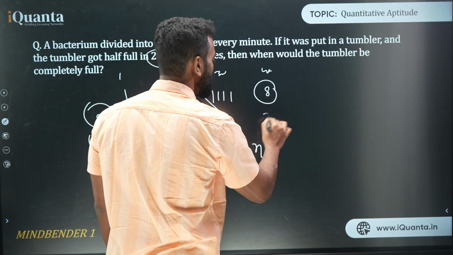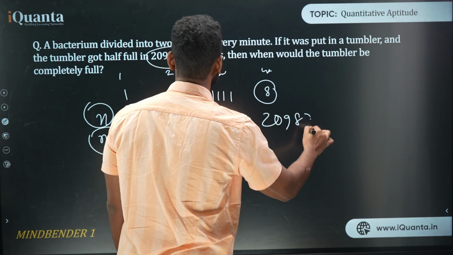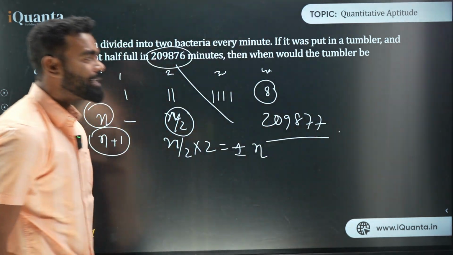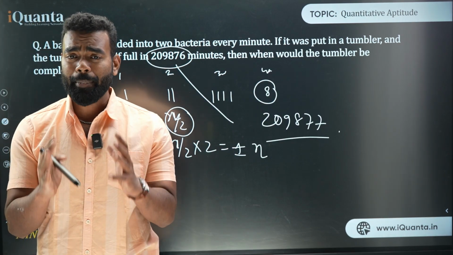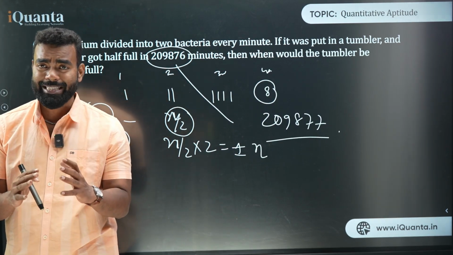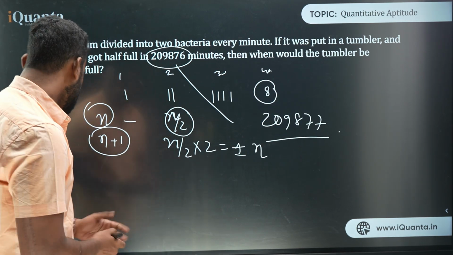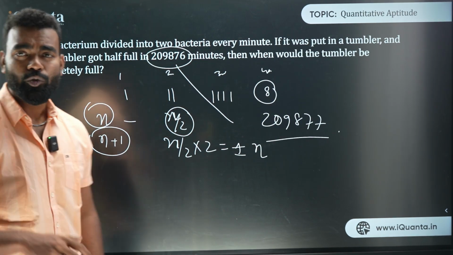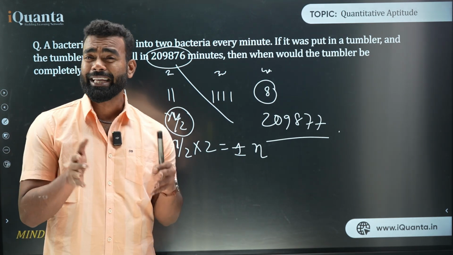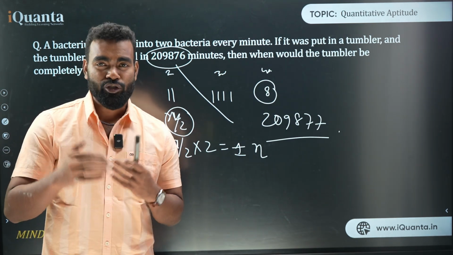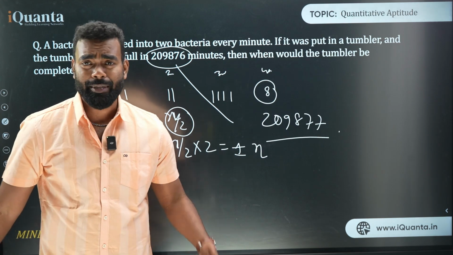So your answer is 209,877. In this number of minutes, the tumbler will be completely full. So you have to understand this thing. This is like a very generic kind of question. It's a very interesting question also. That's why we call it mind bender, where you need to use your thought process. It's not a direct question on SICI, but it is a concept of SICI only, especially CI.